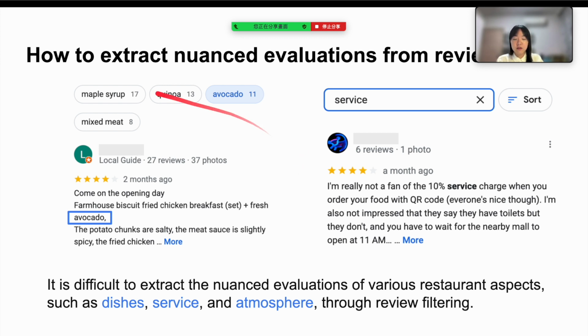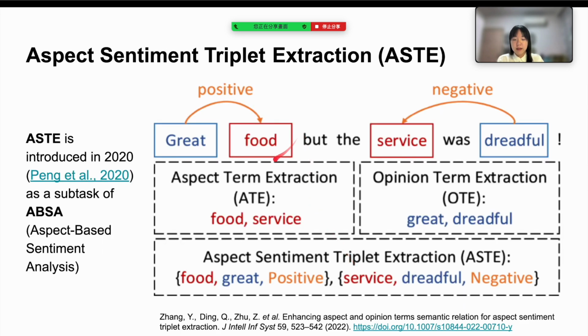Here is a question: how to extract nuanced evaluations from reviews? As far as we know, we can only filter reviews in Google Maps by clicking given text or just typing text. We may need smarter ways to extract nuanced evaluations. ASTE, Aspect Sentiment Triplet Extraction, was introduced in 2020, which is a subtask of aspect-based sentiment analysis. It is the task of extracting detailed information from text.